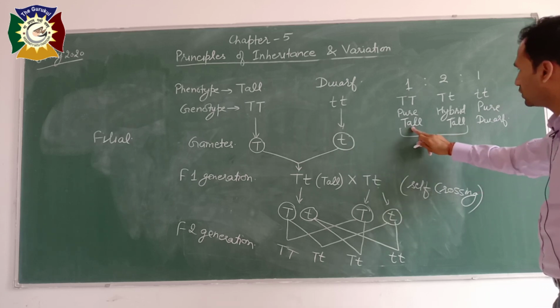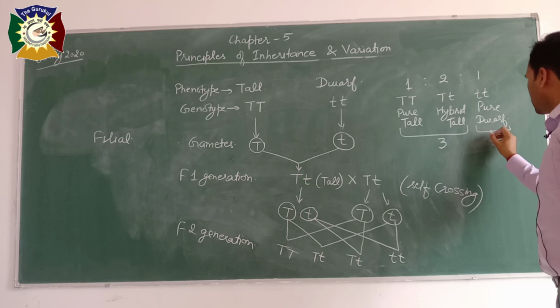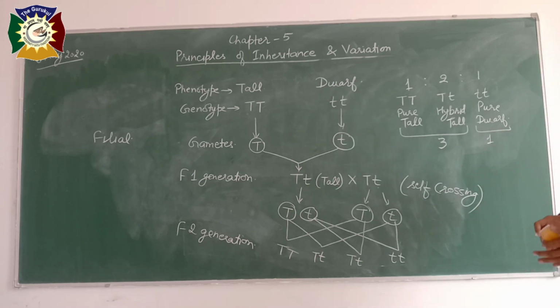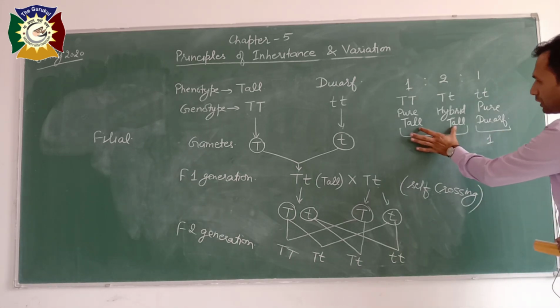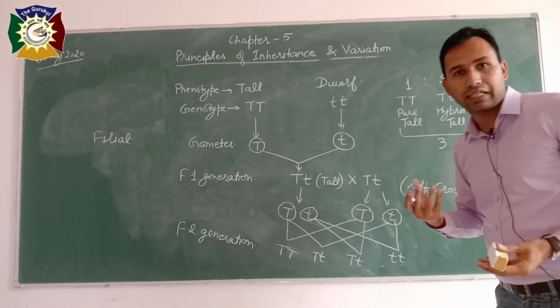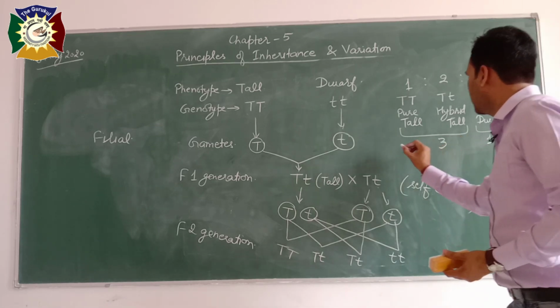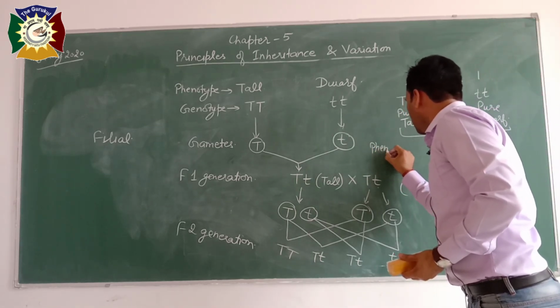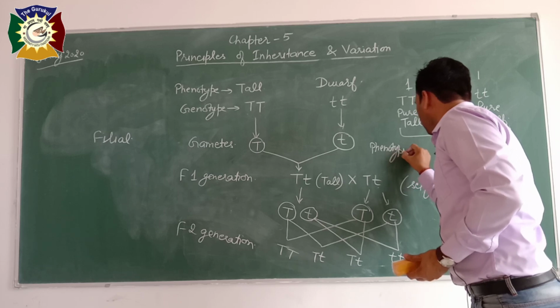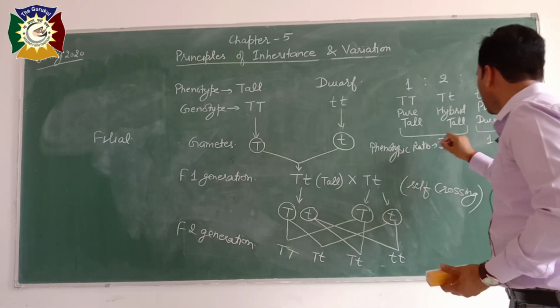This is 3, this is tall, this is tall, 1 plus 2 total 3, and this is dwarf 1. Means we are saying there are 3 plants which were tall and 1 plant which was dwarf. So the phenotypic ratio, जो हमें बाहर से दिखाई दे रही है, expression phenotype, the phenotypic ratio is 3 is to 1.